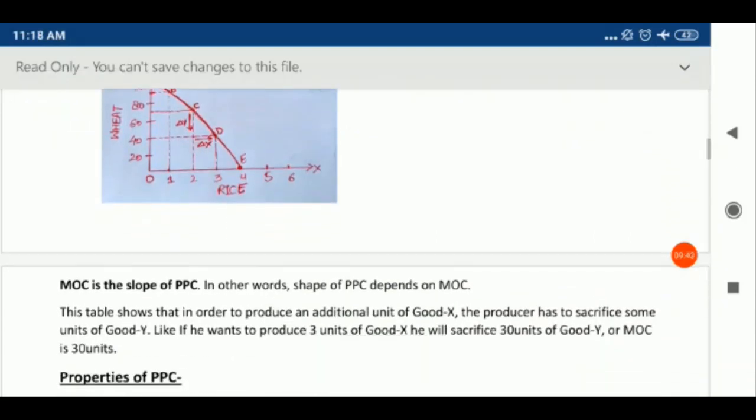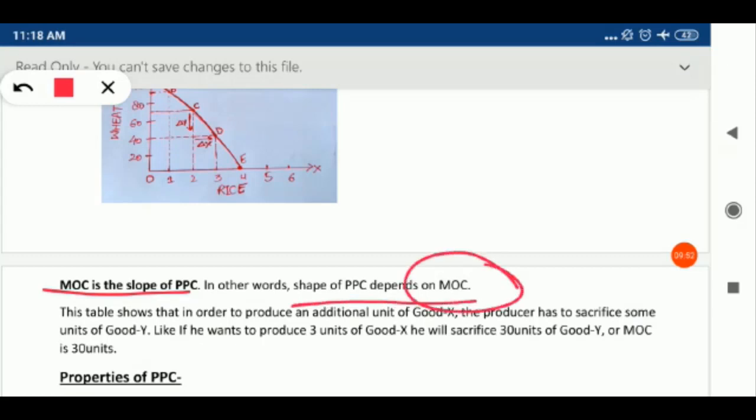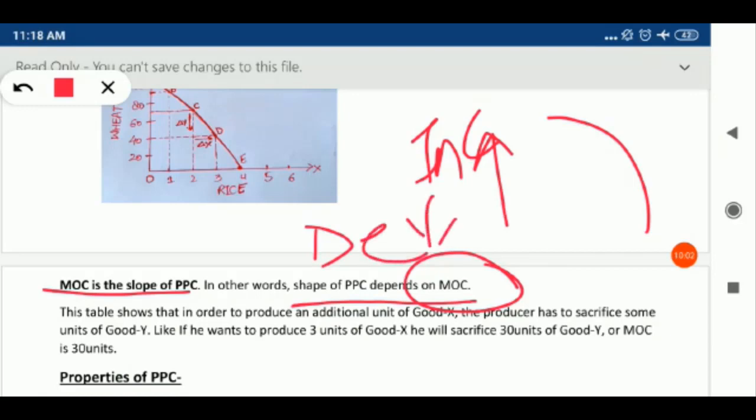So MOC is the slope of PPC, or in other words we can say that the shape of PPC totally depends on MOC. If the MOC is continuously increasing, then the shape is concave. If the MOC is decreasing, then shape will be convex, and if the MOC is constant, then this shape is straight. Okay, so this is all about MOC. In the next video I am going to explain the properties of PPC.